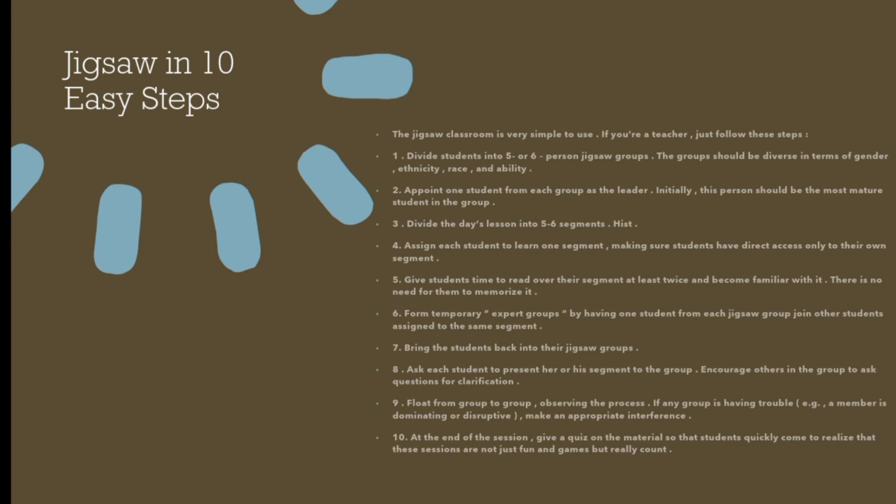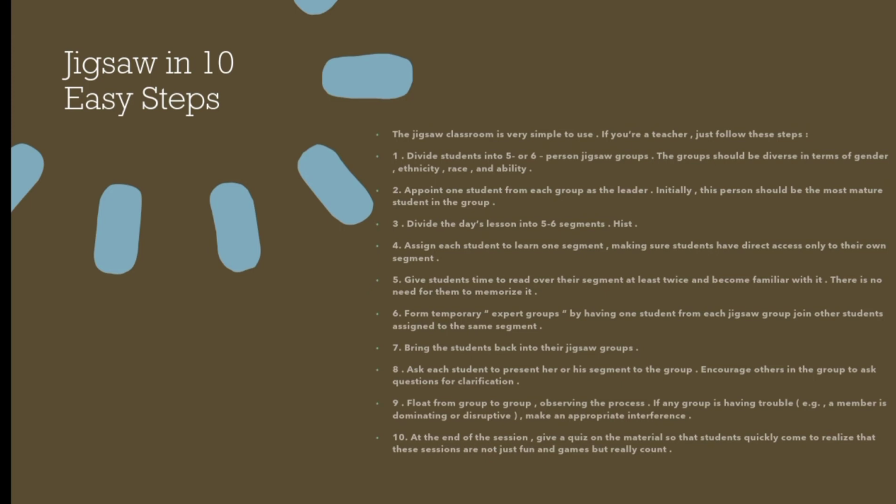The group should be diverse in terms of gender, ethnicity, race, and ability. And then appoint one student from each group as the leader. Initially, this person should be the most mature student in the group.